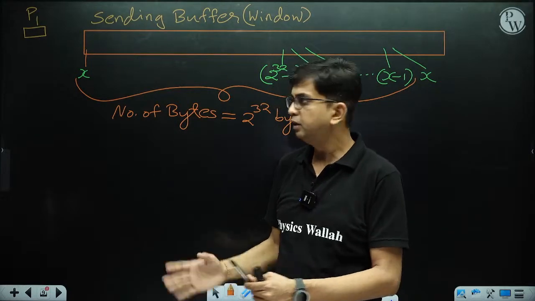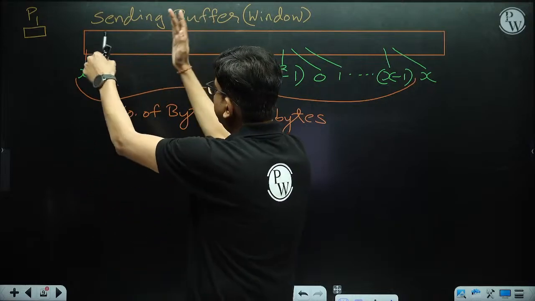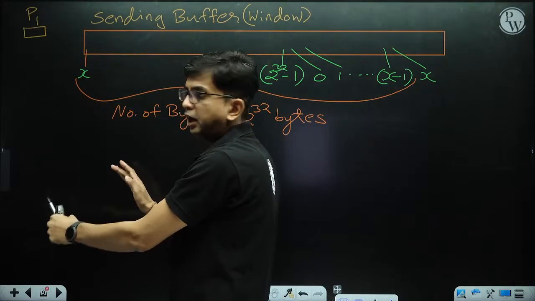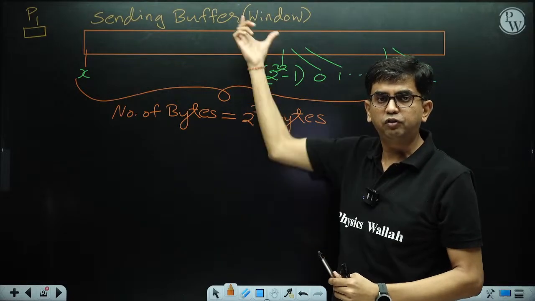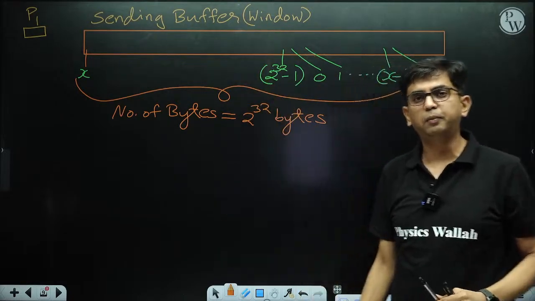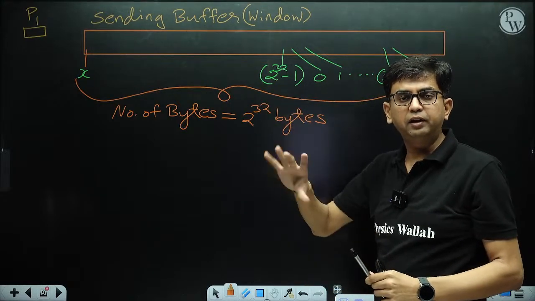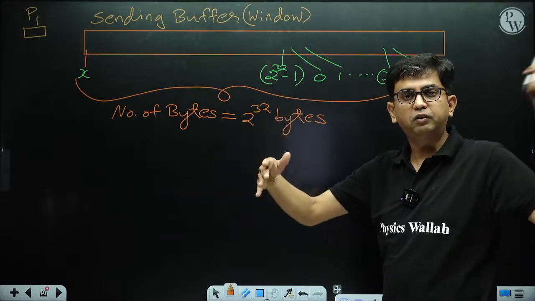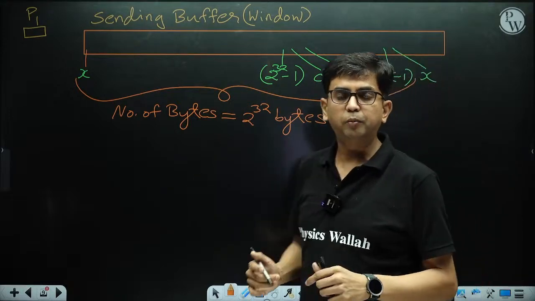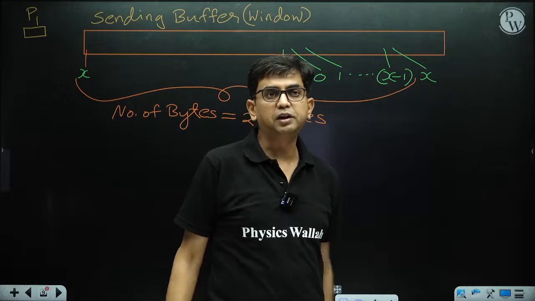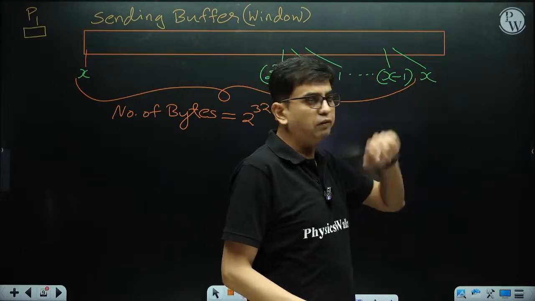Okay, then what happened next? This byte is encapsulated in the first segment, then the next few bytes in the next segment, and the next few bytes in the next segment. In such a fashion we are putting the bytes in the payload field of respective segments one by one, until we reach the byte whose sequence number is X. So basically the sequence number is repeated. It is basically wraparound.